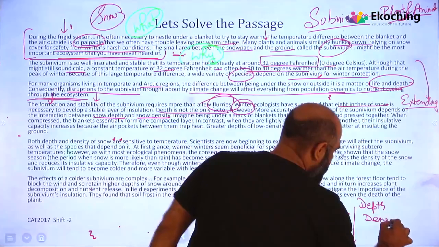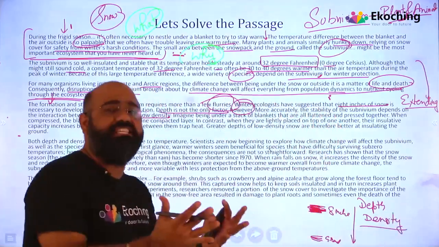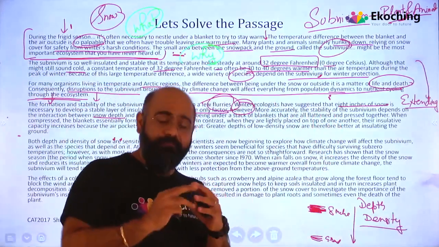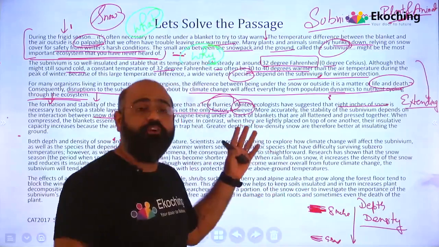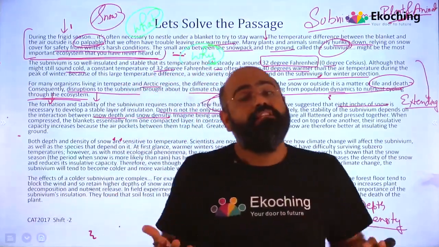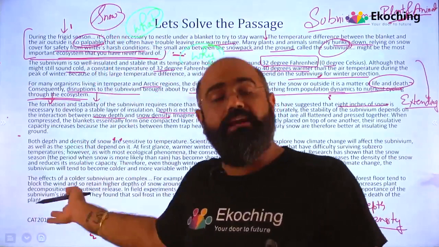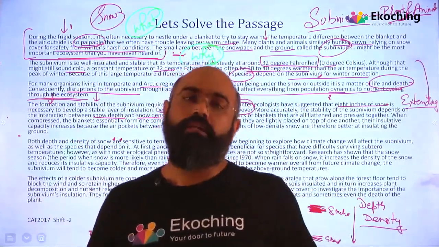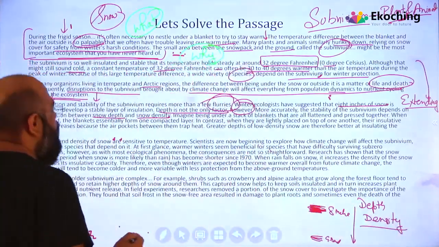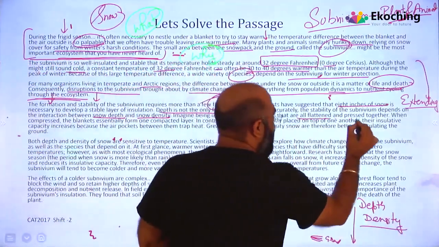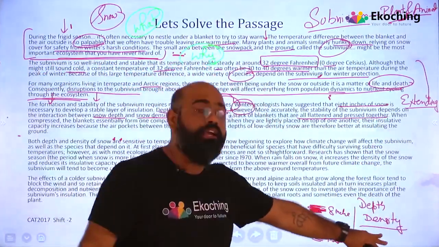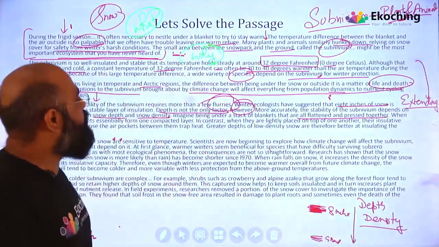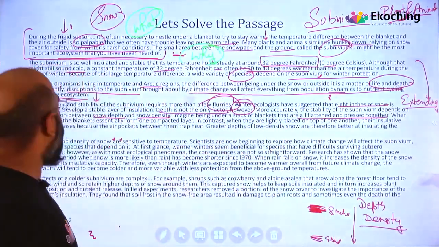A lot will depend on the density of the snow, what kind of snow it is, good or not. So depth and density. Imagine now, again an analogy. The author is trying to explain something by analogy. Why am I using this word analogy in the first paragraph and this paragraph also? Because you might get a question on it. Analogy, we often don't know it, right? So again, analogy. Imagine being under a stack of blankets that are all flattened and pressed together. Now he is giving an example for those who don't know the meaning of density and depth.